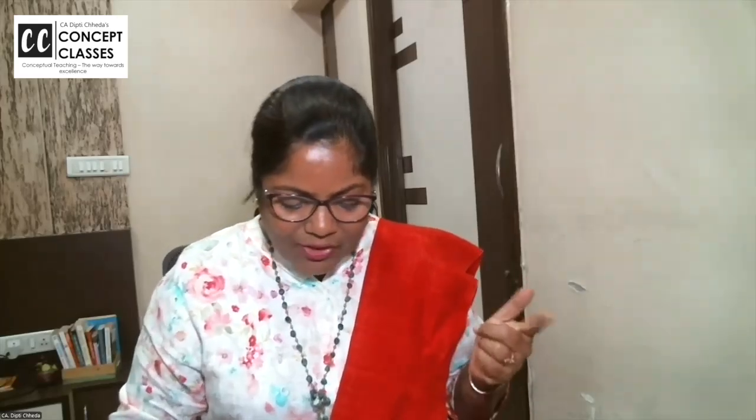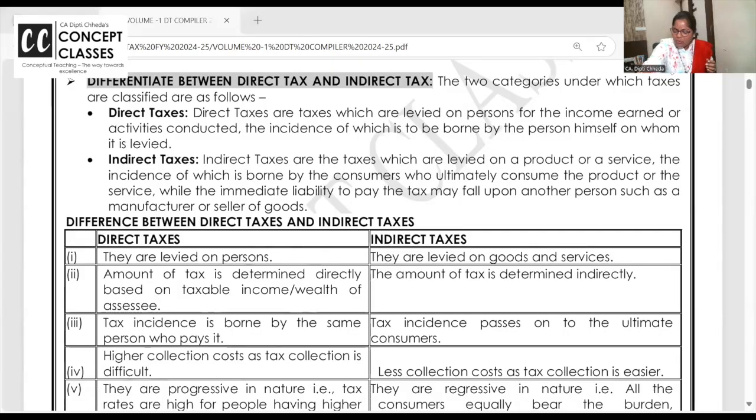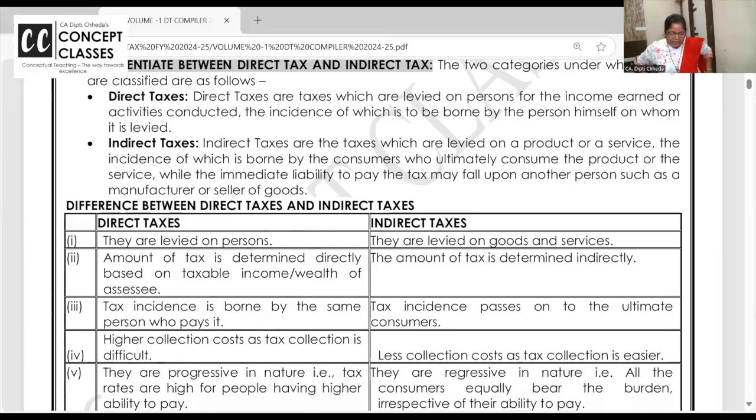Quickly, if you have any more queries, comment below. Otherwise, here we go. The first chapter is thought to be very easy, ma'am. We already know it, so why do we need to revise? But there are small insights which are repeatedly asked in the exam. Small in-depth things. So we are doing the tax rates, we are doing the basics.